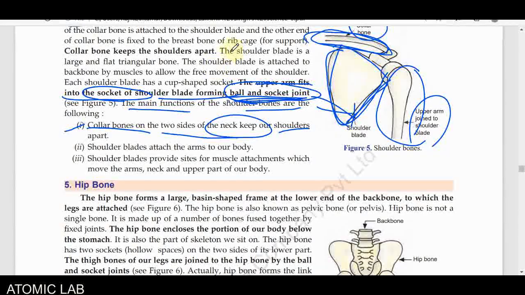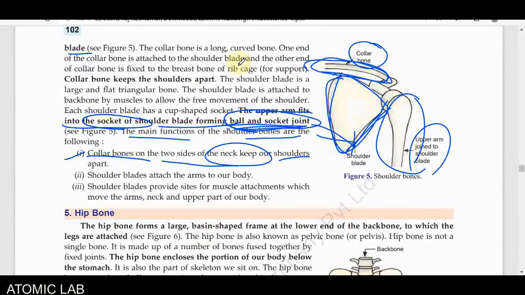The collar bones on the two sides of the neck keep our shoulders apart. So definitely our neck and shoulder have a kind of gap, and this gap is generally maintained by the collar bones. They are directly attached from our neck to our shoulders. Second, the shoulder blade attaches the arms to our body. Shoulder blades are attached with our body, and our arms are another part, so they are attached by the ball and socket joints.